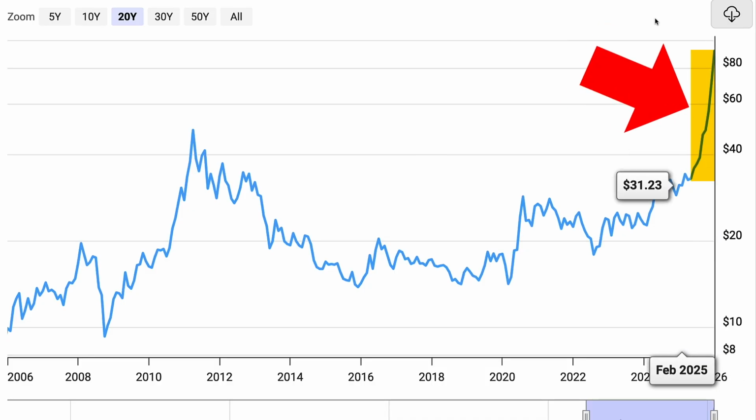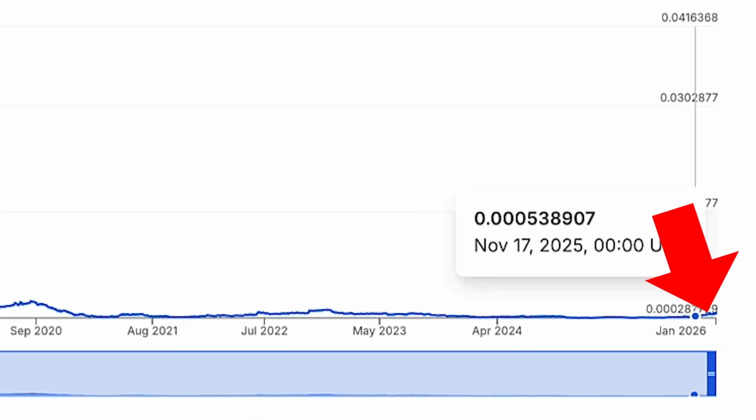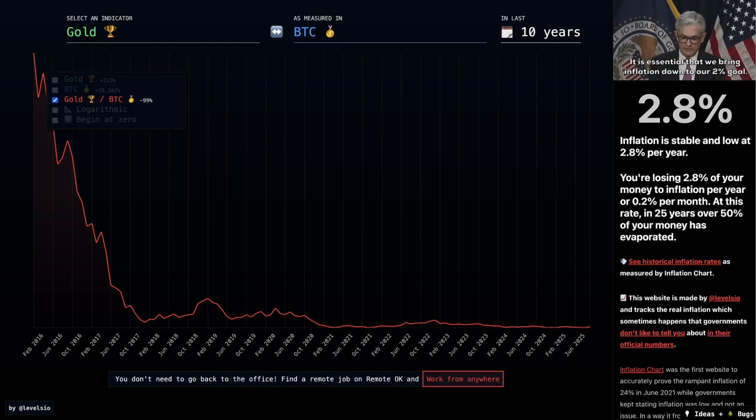You can see it's right here. But if we compare to Bitcoin, that's just a minor blip right here. So the long-term performance of gold and silver means that they are going towards zero against Bitcoin.